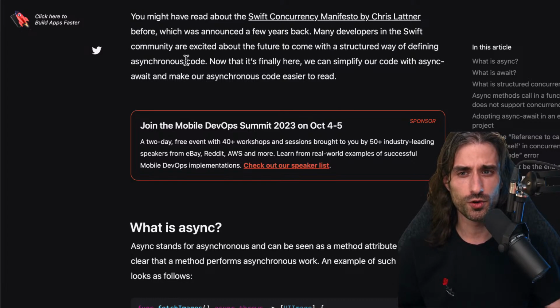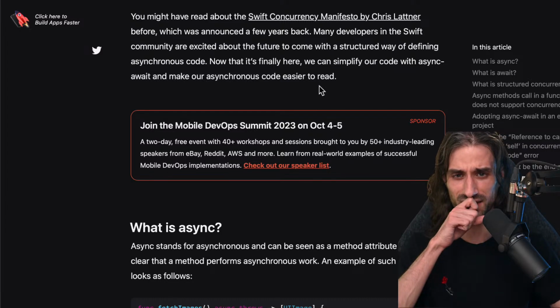Many developers in the Swift community are excited about the future to come with a structured way of defining asynchronous code. Now that it's finally here, we can simplify our code with async await and make our asynchronous code easier to read. And you will see that easier to read is one of the big selling points of Swift concurrency. The goal is to make asynchronous code almost as easy to read as synchronous code.